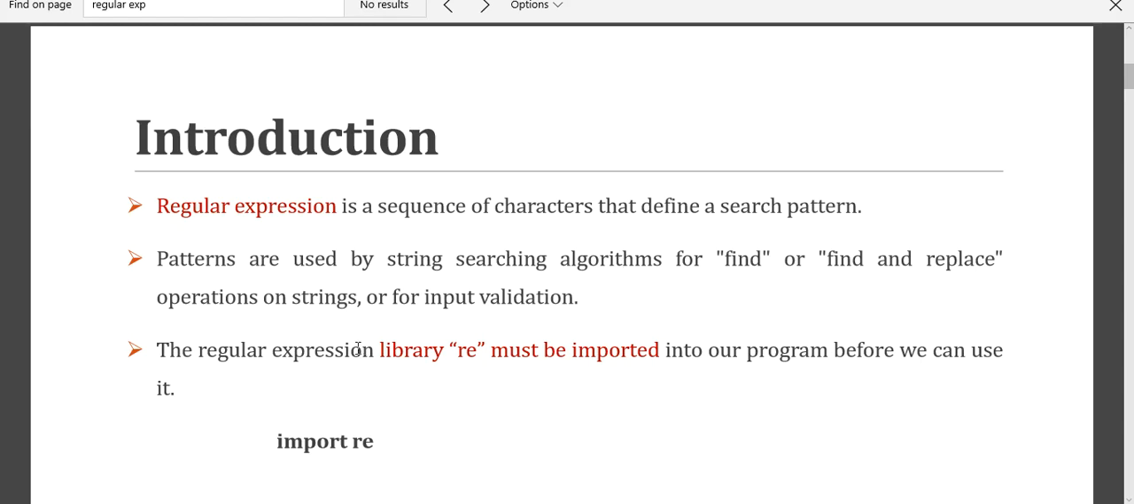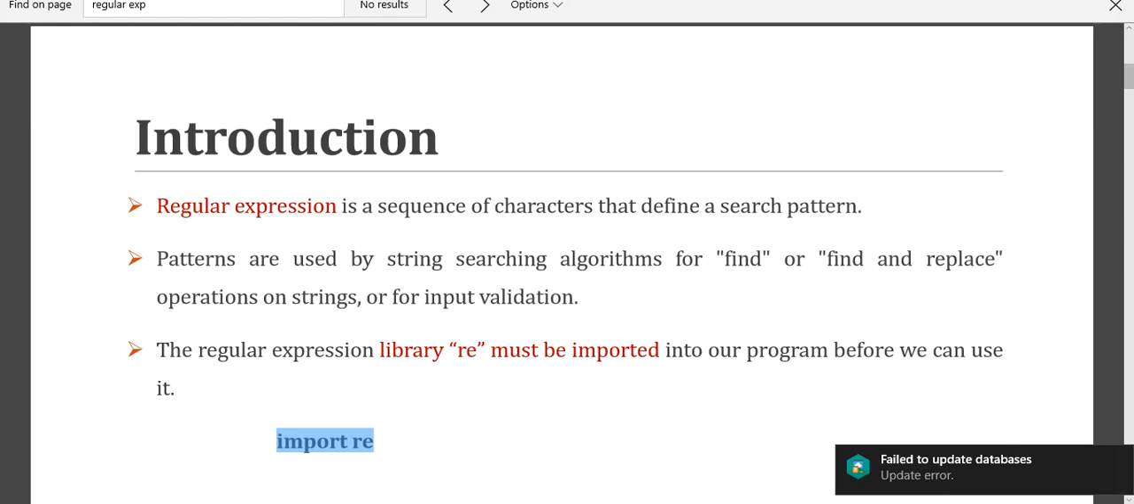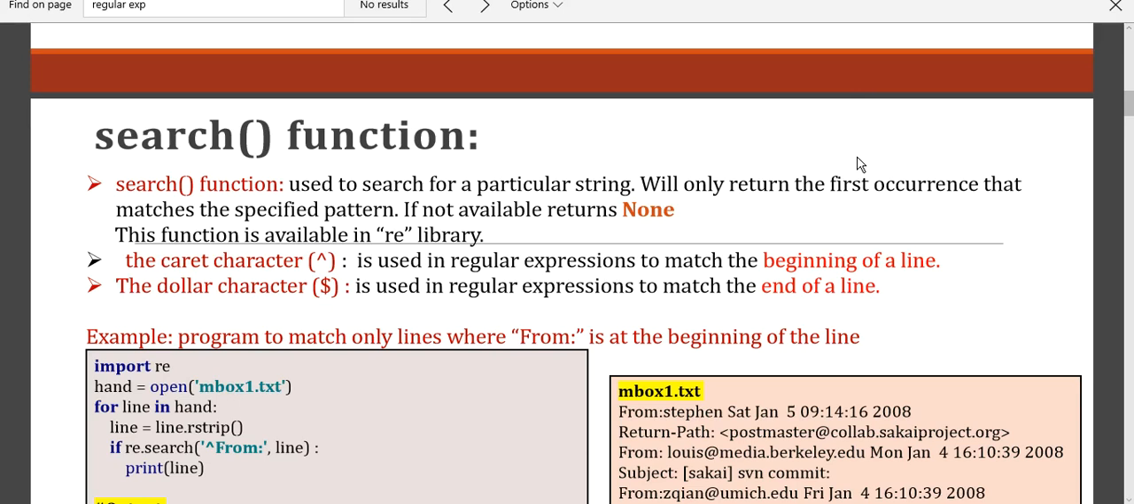All these functions are stored in a library file called import re. re is the regular expression library where some predefined functions are stored. One of the functions that we will be discussing today is the search function. What is the search function? As the name itself suggests, you are going to search for a specific pattern of a string through the search function. The search function takes two parameters. The first one is the search pattern that you are going to give, and the second one is the string that you are going to pass as an input.